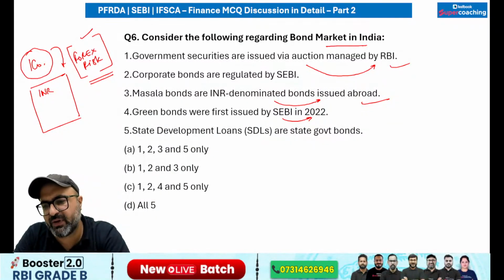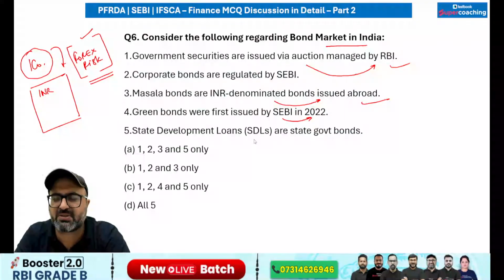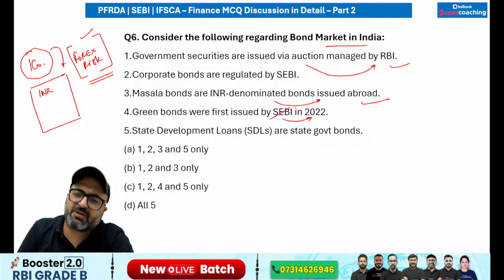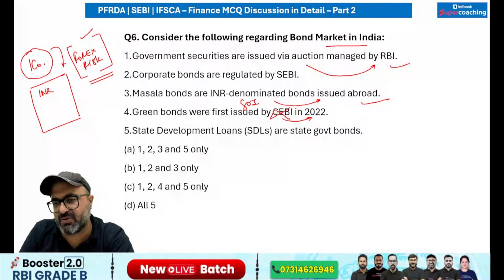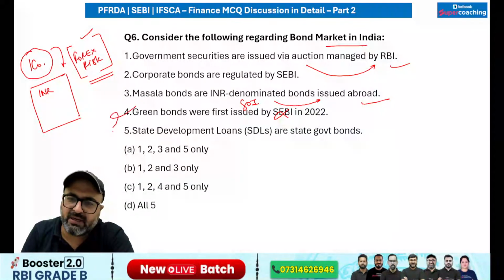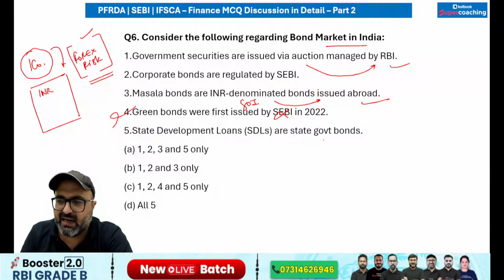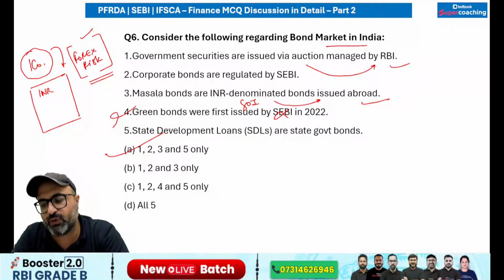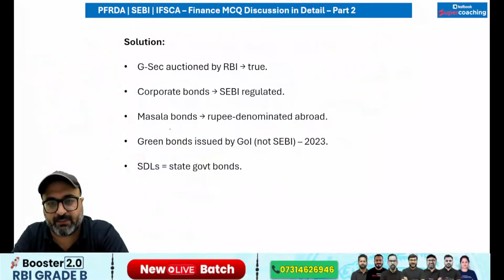Green bonds were first issued by SEBI in 2022. I would say green bonds are not issued by SEBI, rather they have been issued by Government of India and other financial institutes. SEBI has never issued the green bonds, so this is wrong. State development loans are state government bonds. That is correct. So 1, 2, 3, 5 are correct, but the fourth statement is incorrect. I hope it is clear.